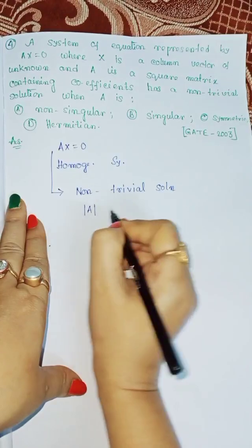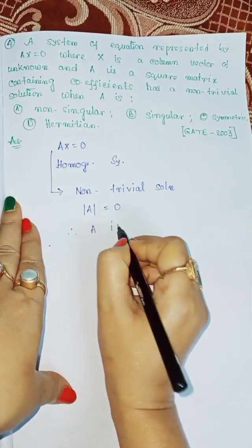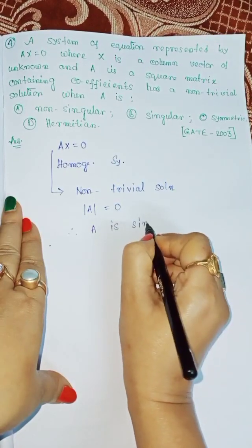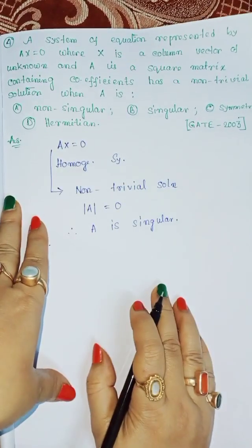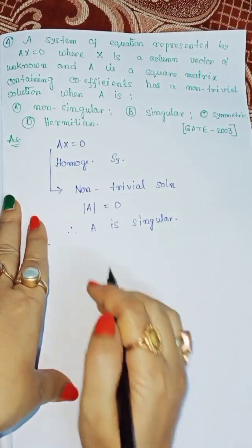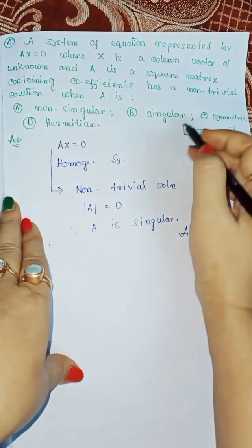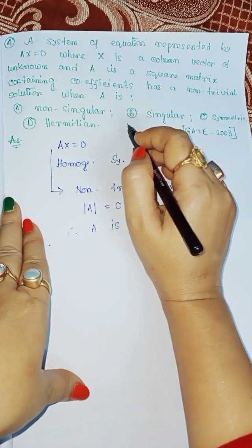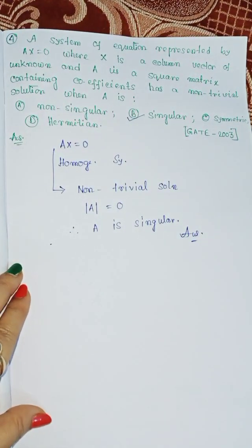Therefore determinant of A is equal to 0, and we may say A is singular. So we reached our required solution, and our right option is option B. So this is the solution of question 4.